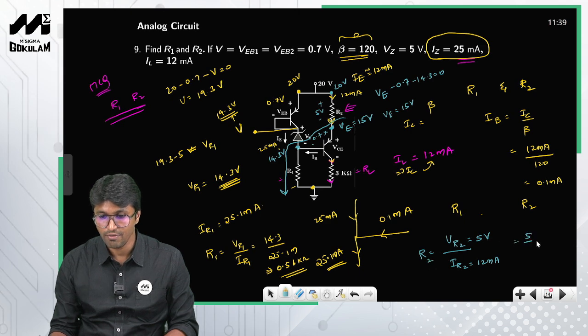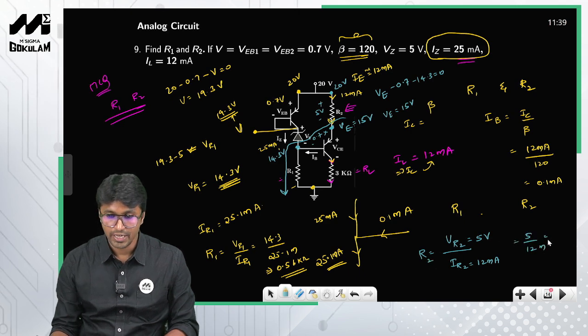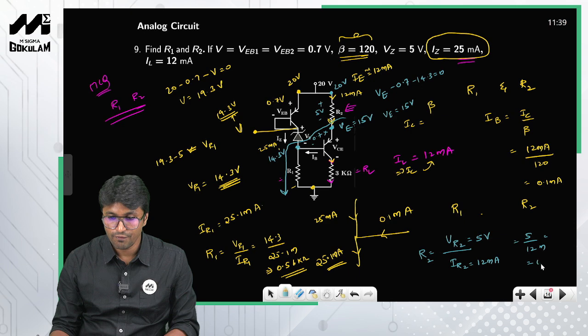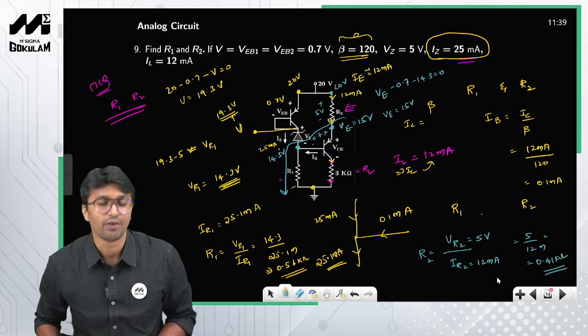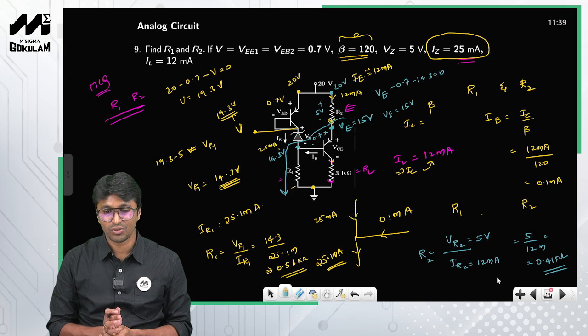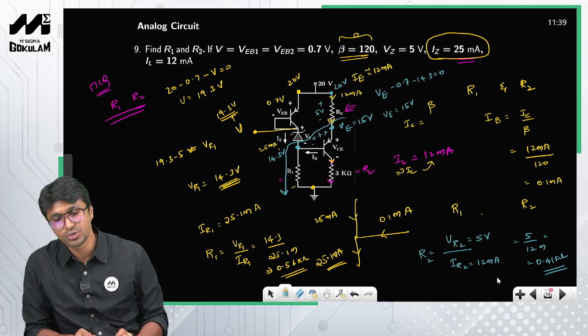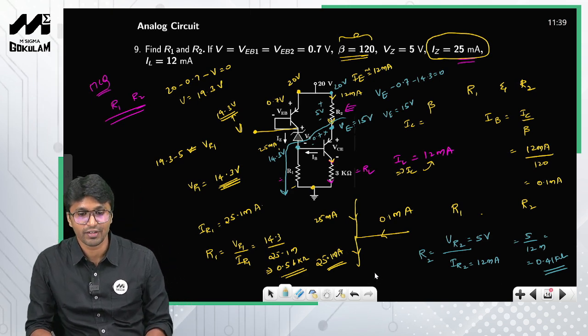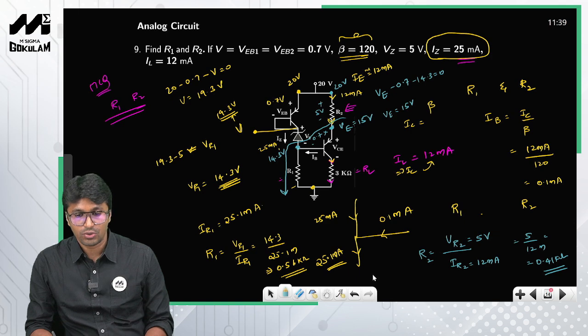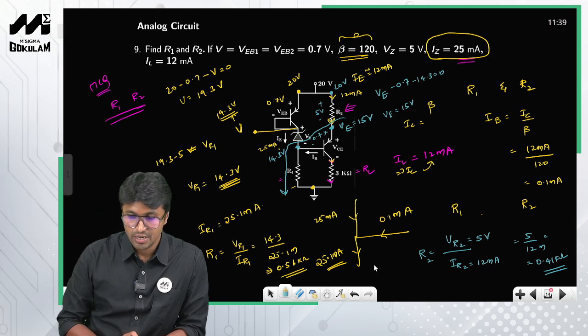So 5 by 12 milli gives you 0.41 kilo ohms, right? 0.41 kilo ohms. So this is how you solve this particular problem, right? So listen, here we have only used KCL and KVL, nothing more than that. So this is how you solve this particular problem, okay?